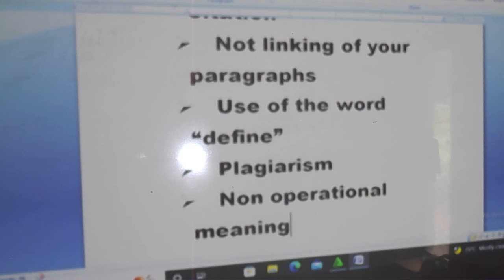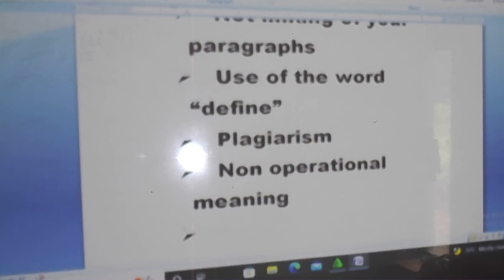And remember, when you are giving it, you don't say that the author defined achievement as, no. In the opinion of the author, economics is this. That is how you put it. You don't say the author defined economics as. Avoid that.